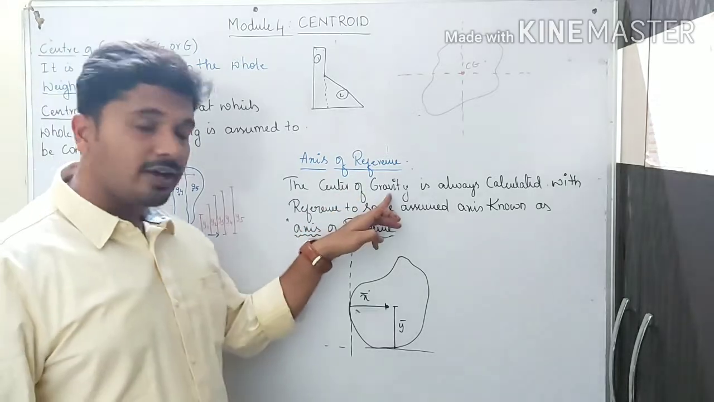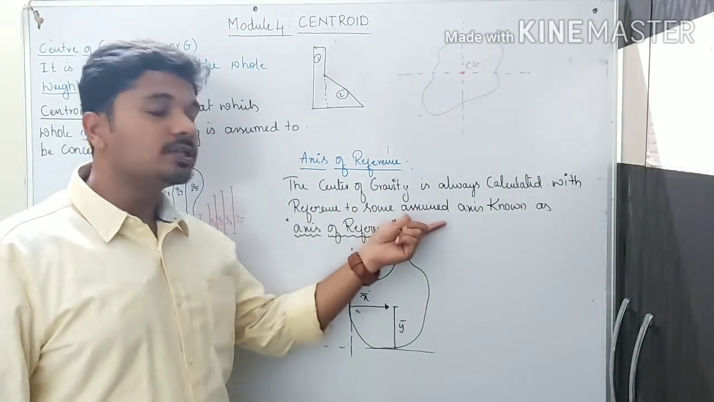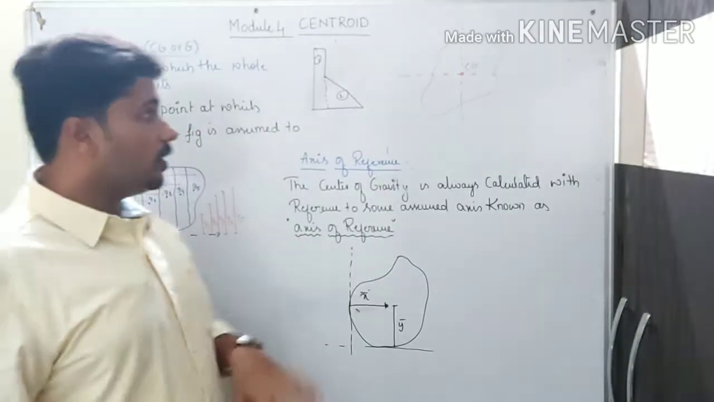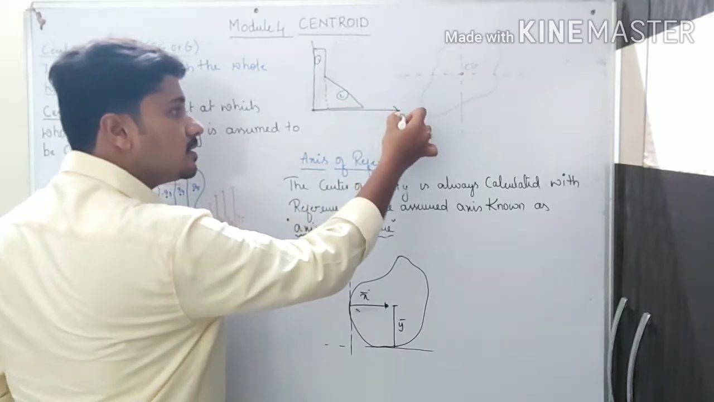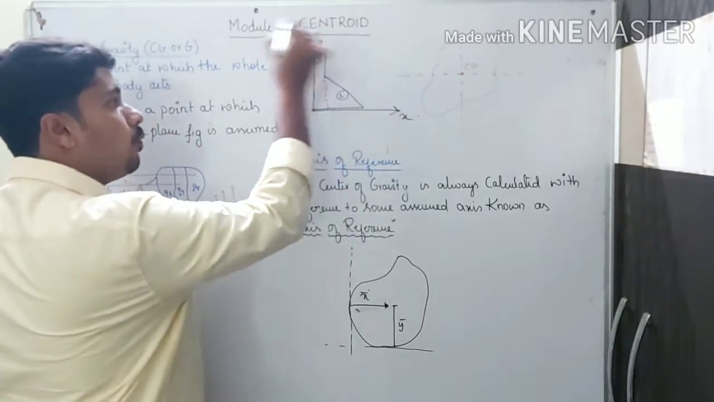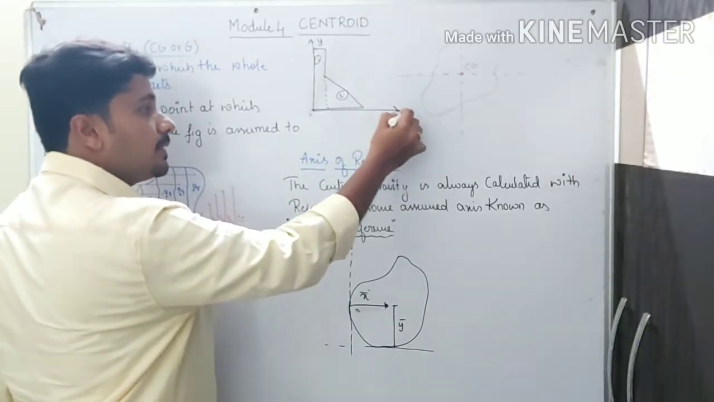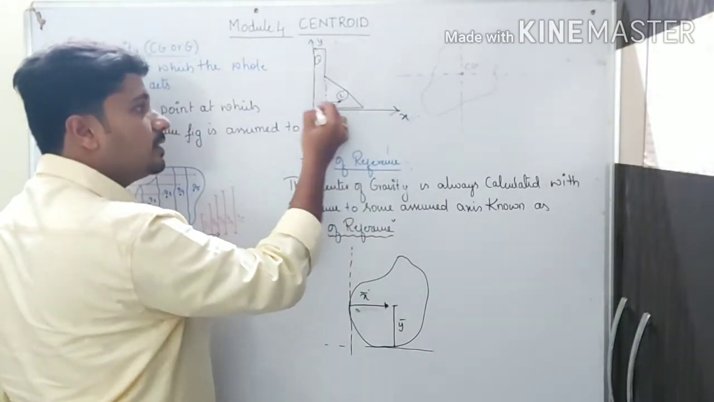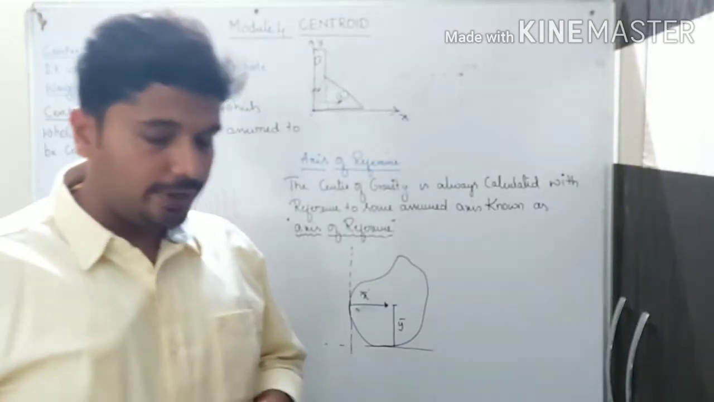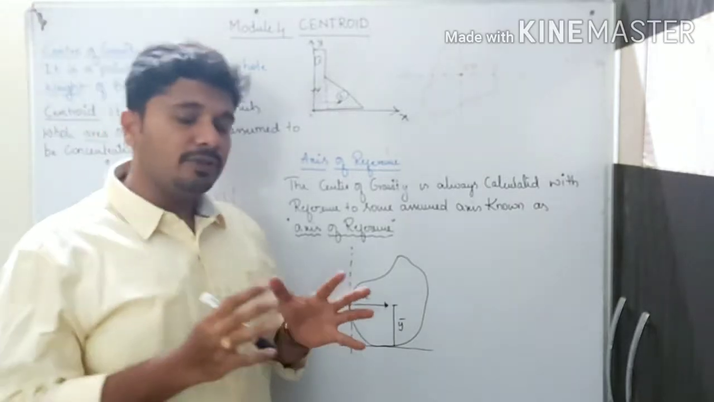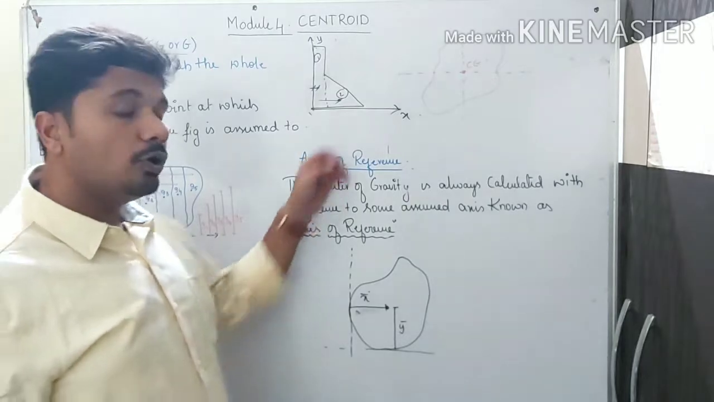The center of gravity is always calculated with reference to some assumed axis. So if I get a body, I will put some reference axis. This is the x axis and this is the y axis. With respect to these axes, I will be finding out the total lengths to the center of the body. That's why for any particular body we get, first and foremost, we need to put the axis of reference.